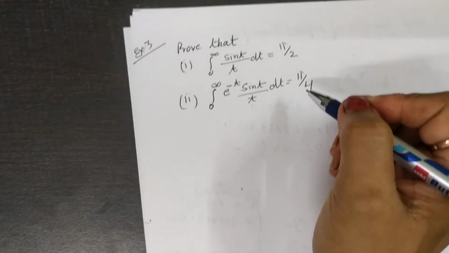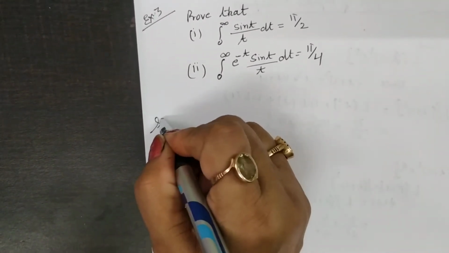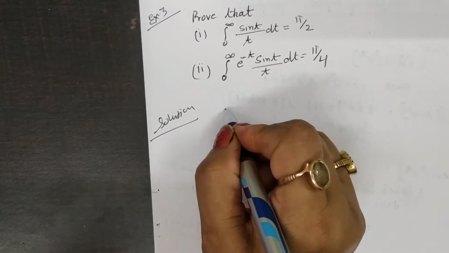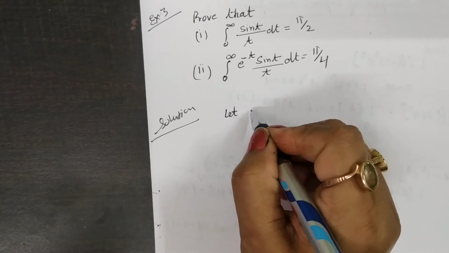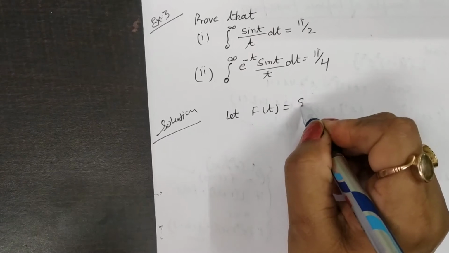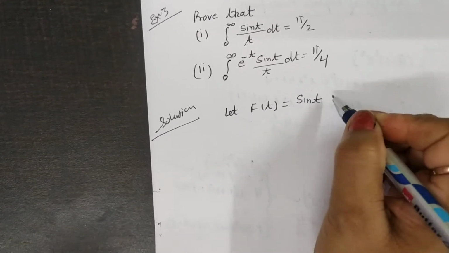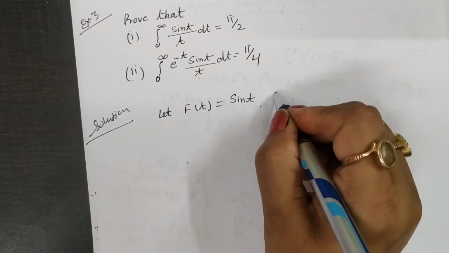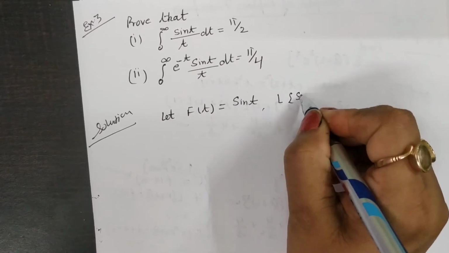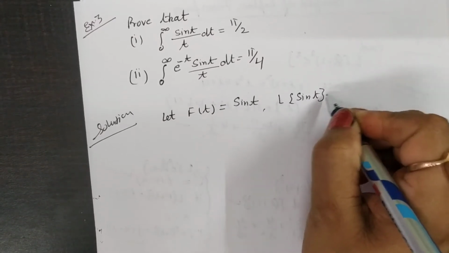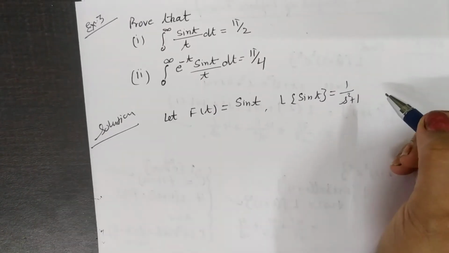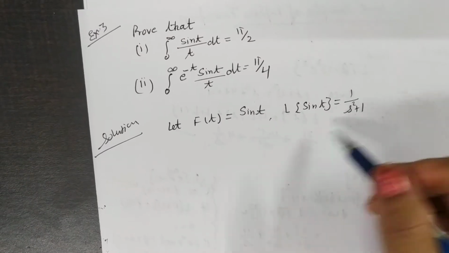Okay, now we solve this question. Solution of this question. Here let f(t) be sin t, and then the Laplace of sin t, you know, is equal to 1 by s square plus 1. These two terms you know.